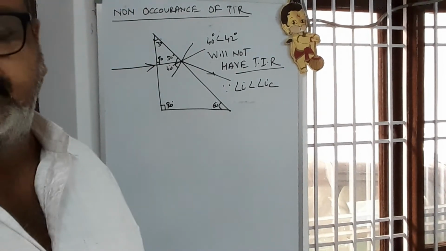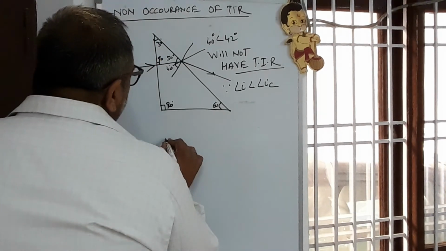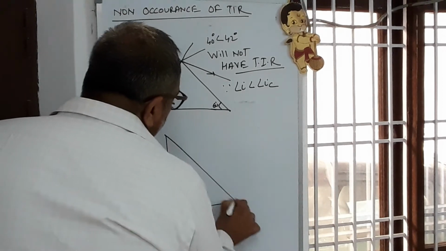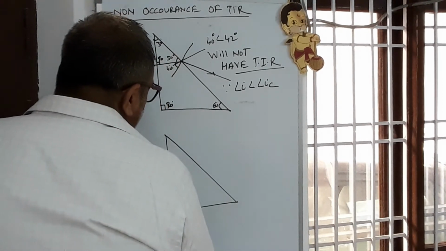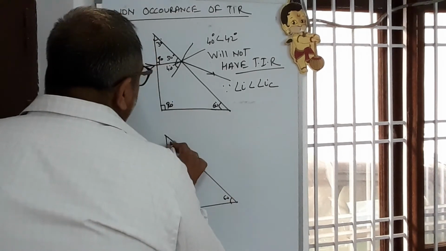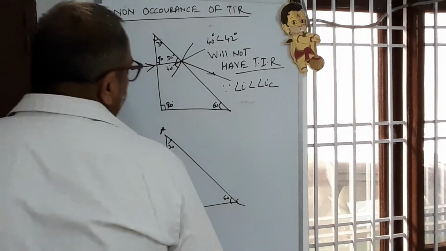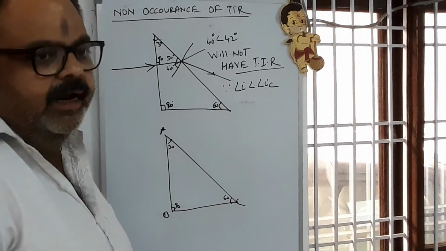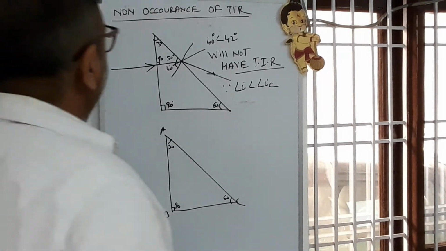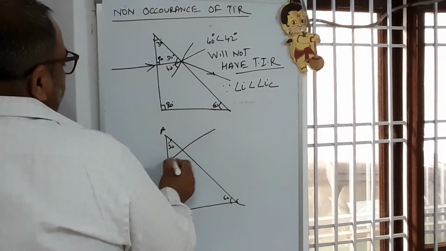Second case, you see 90, 60 and 30 again. In this, the ray is made incident from the hypotenuse. Here the ray is made incident at an angle of 90 degree.